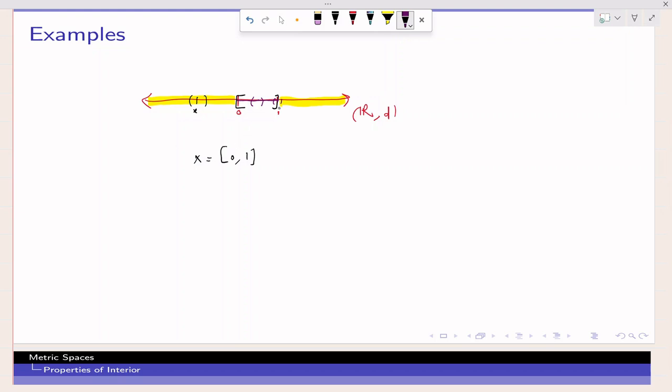So this particular boundary point 1 cannot be an interior point. A similar argument follows for the point 0. If you take any open interval around the point 0, no matter what small radius you take, that open interval will have half its portion outside the given set.